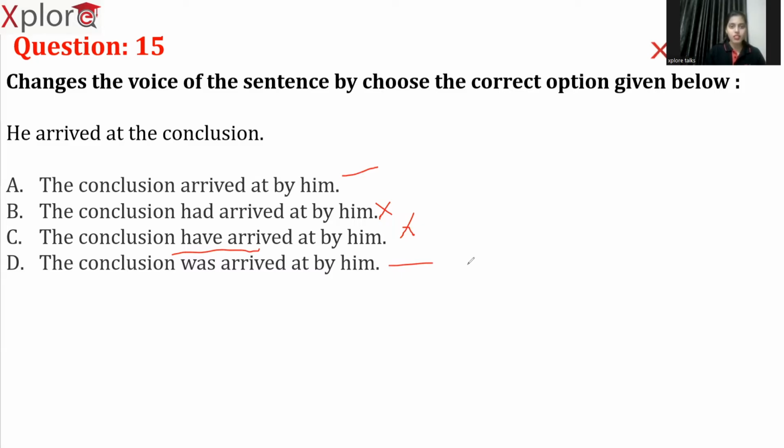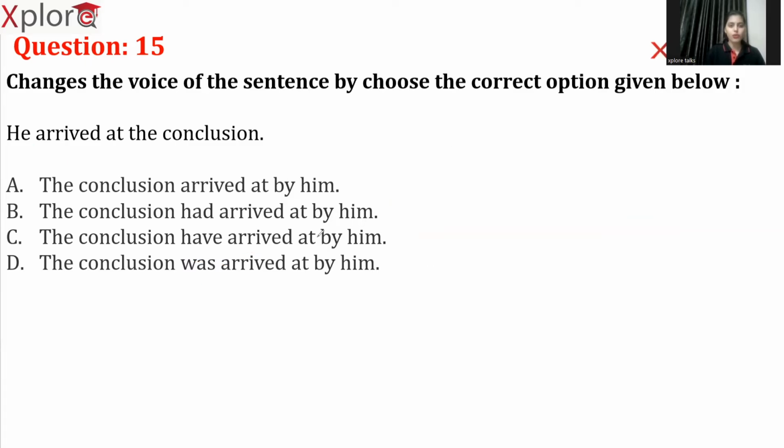So this is the third rule. We should not convert the tense, meaning we should not change the tense. However, we need to add a helping verb, right? Whenever we use simple tenses, I mean simple present tense or simple past tense, based on the tense, we'll be using helping verbs. So we'll be using "was". The conclusion arrived at by him. So the difference here between A and D is very simple.